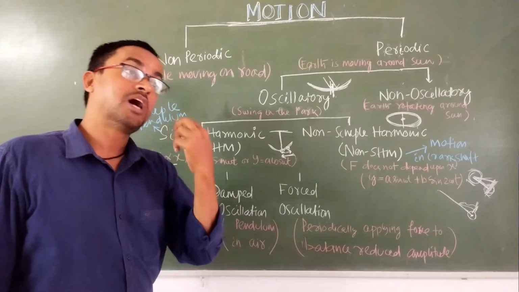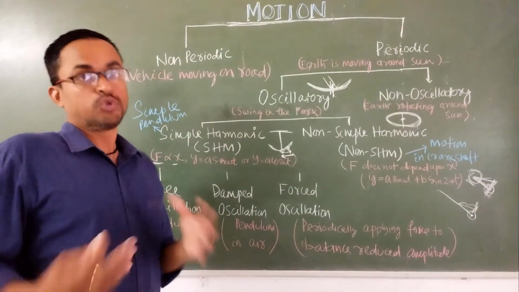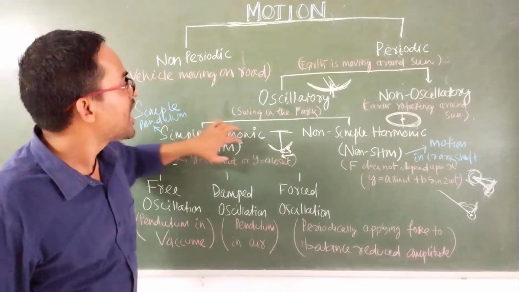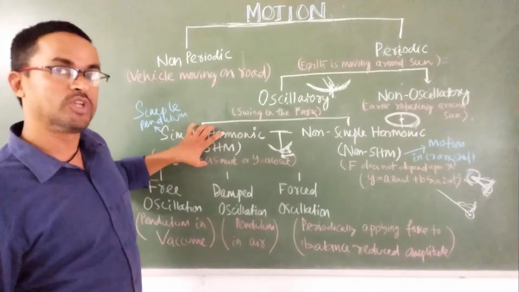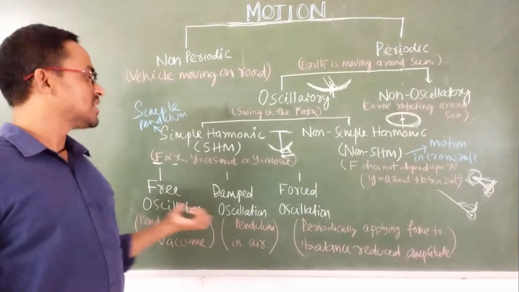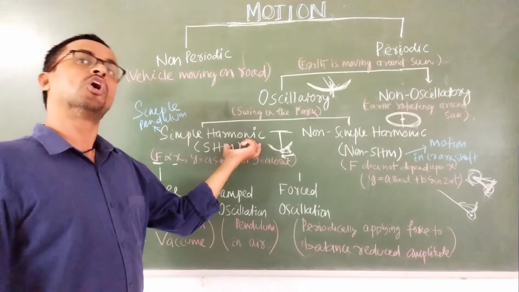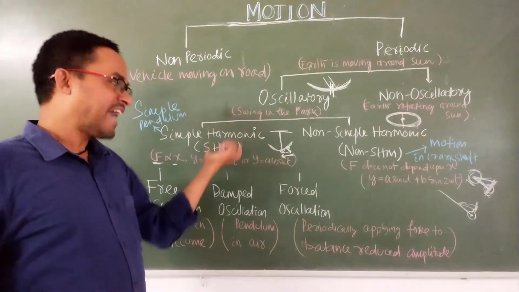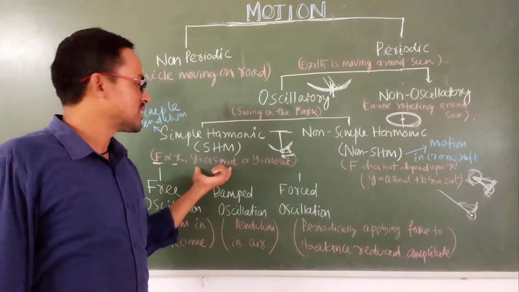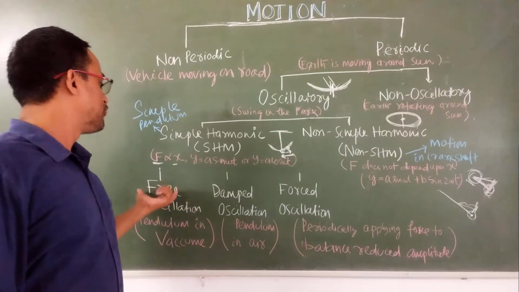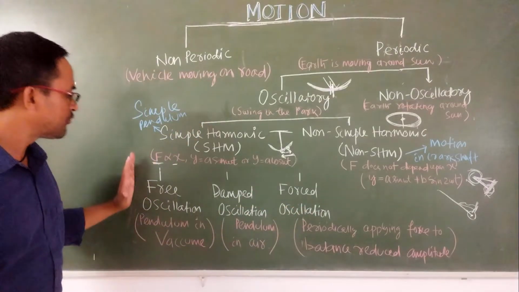So many students have doubt whether the oscillation is related to the simple harmonic motion or not. Then we should clear that simple harmonic motion is itself an oscillatory motion. And this simple harmonic motion is divided into free oscillation, damped oscillation, forced oscillation. It means simple harmonic motion is nothing but the oscillation. It is a type of oscillations, and further the same simple harmonic oscillation is divided into three categories: free oscillations, damped oscillations and forced oscillations. Let's discuss the free oscillations.